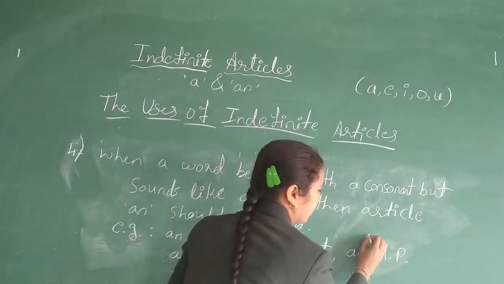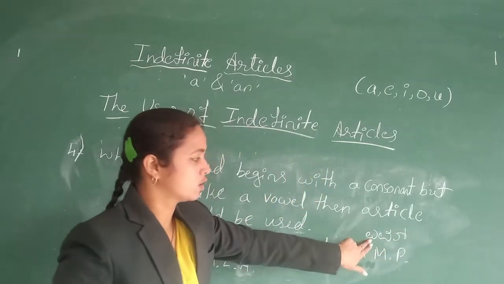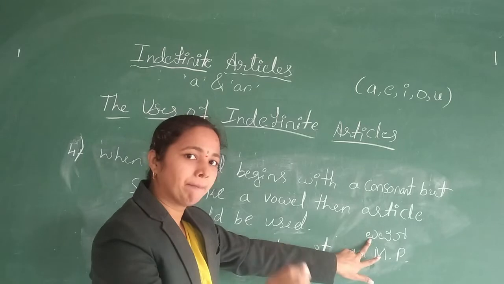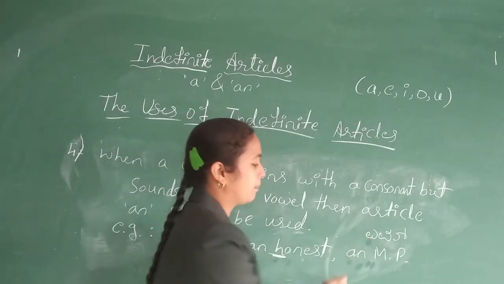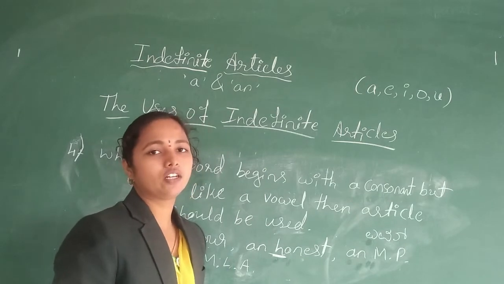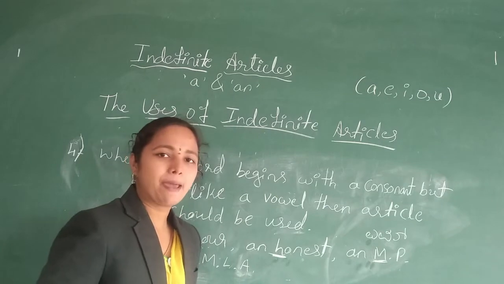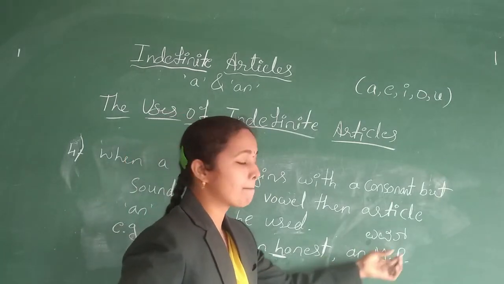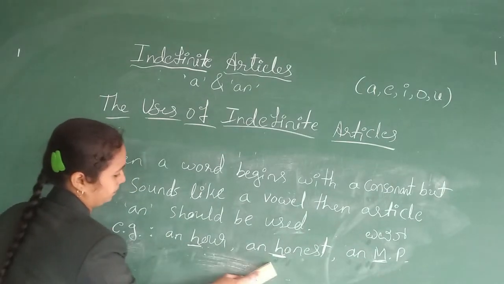So if you write it in Kannada, it is like this. M, so M has a vowel sound. So we use article an before the vowel sound and before the word which begins with a vowel. Even though M is a consonant, it sounds like an M. We pronounce it as an MP. Okay? An MLA.